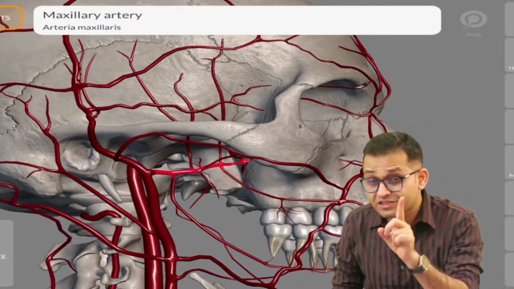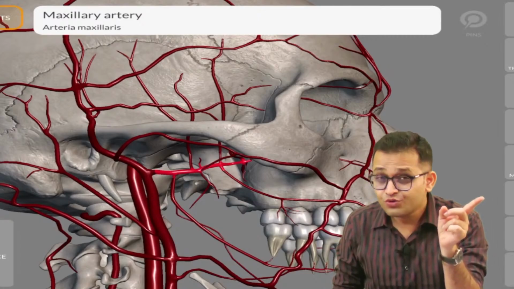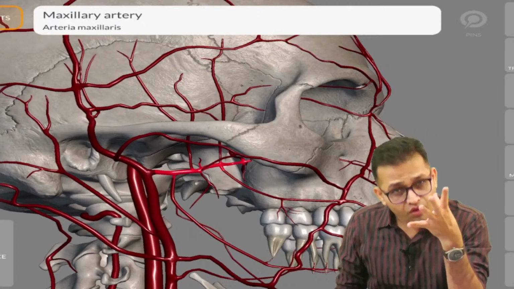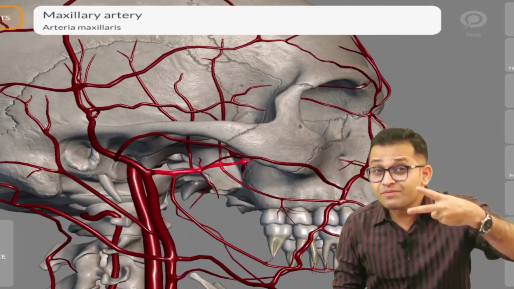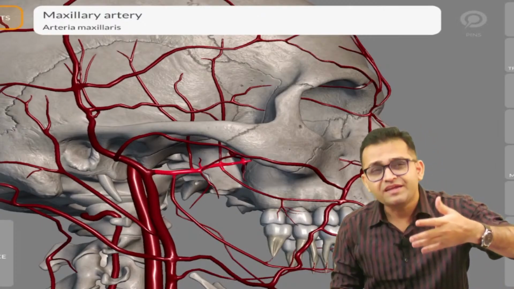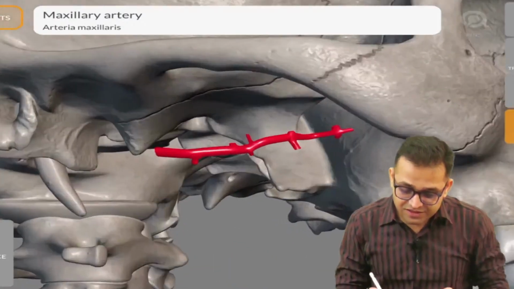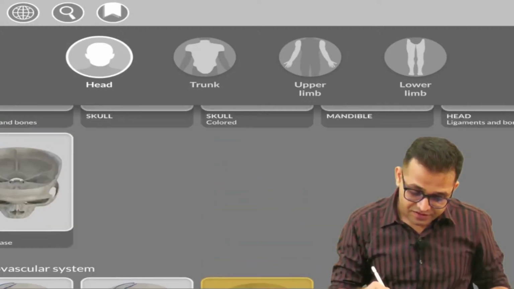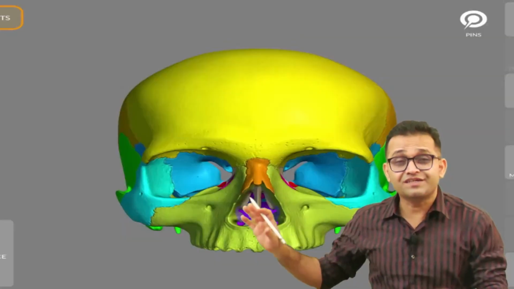Yes, in our muscle of mastication, in the previous video I told you about the pterygoid muscle. Fine. So this is having the second part, that is the pterygoid part. And the third part, can you see? This is going towards our fossa. Catch this one, sir. This is our skull.